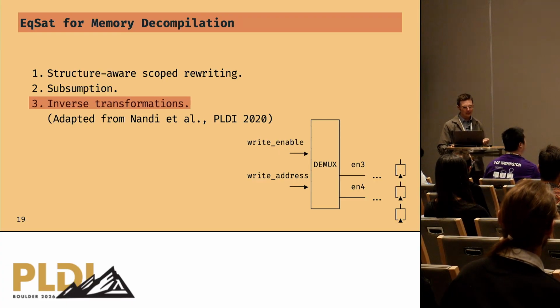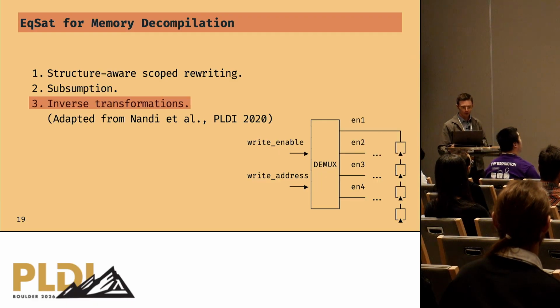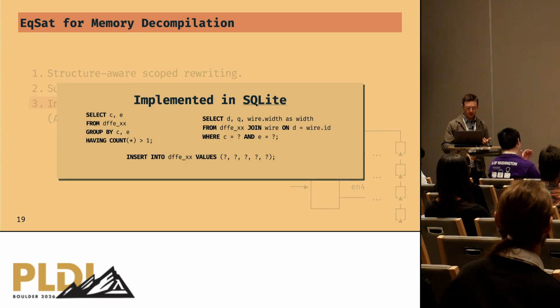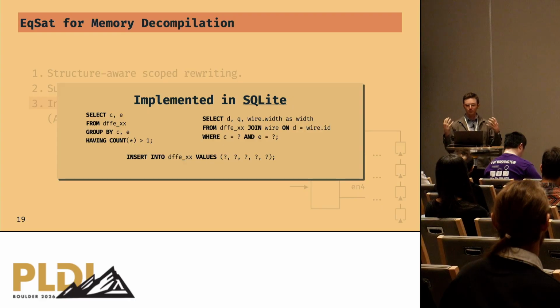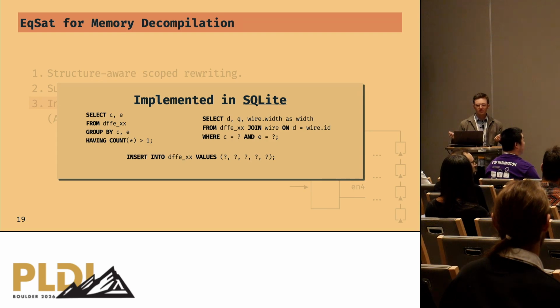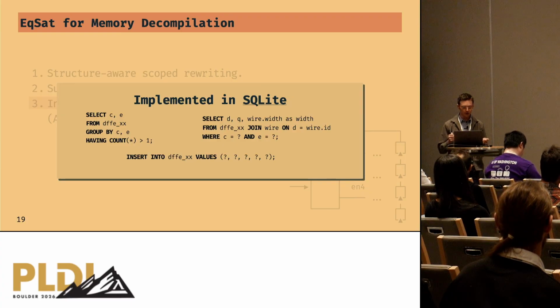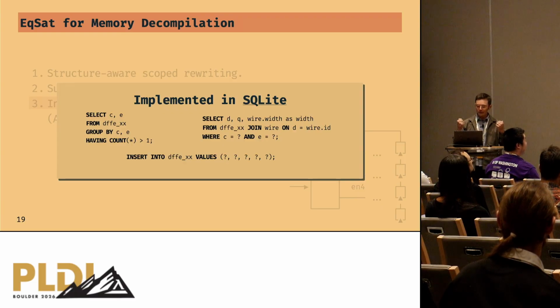Got it. And then the last one, and this is probably the most twisted one, is that we implemented our equality saturation engine in SQLite. We know from egglog and other recent research that there's this beautiful connection between relational databases and equality saturation, and we took this to the extreme, and to good effect, I would argue. Doing things directly in SQL, we could really easily implement a lot of these optimizations without some of the guardrails that equality saturation frameworks might impose.